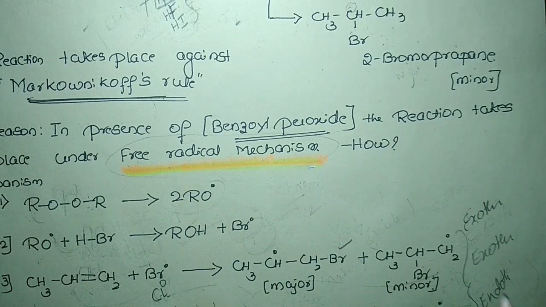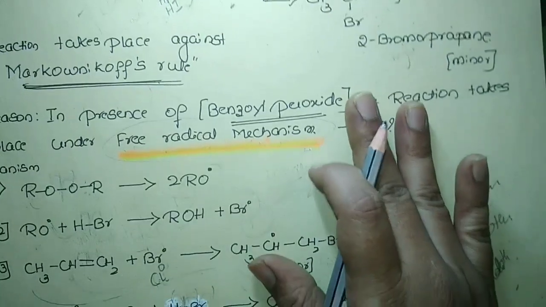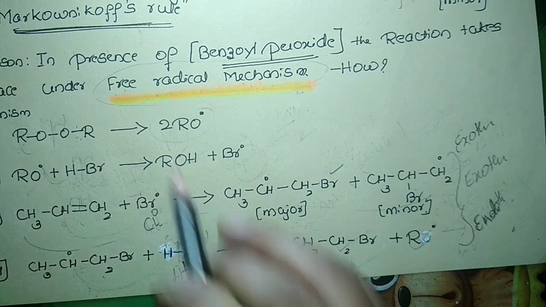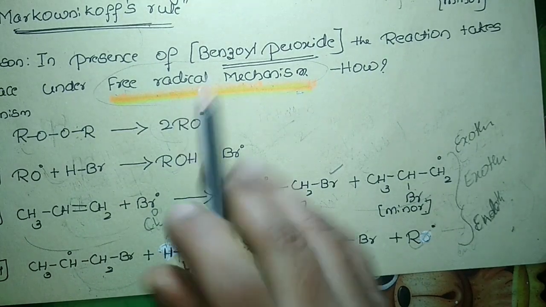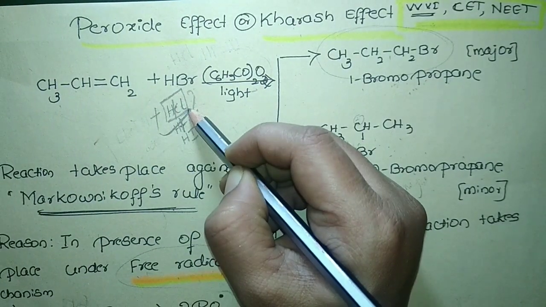So we need to provide energy to break the HF bond, and the reaction step will become endothermic. Endo means we need to provide energy; exo means energy is released because of the breaking of the bond. So this will become an endothermic reaction. For that reason, it will not favor the free radical mechanism, and in turn, it will not follow the peroxide effect. That is how it happens.